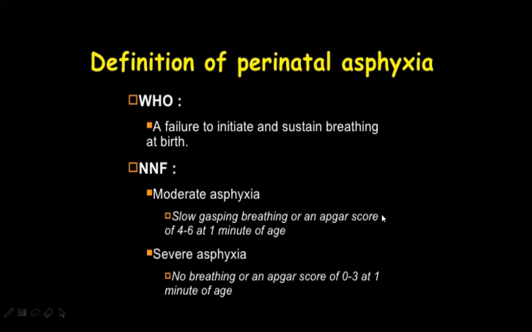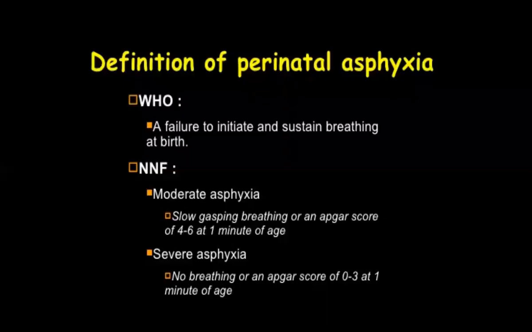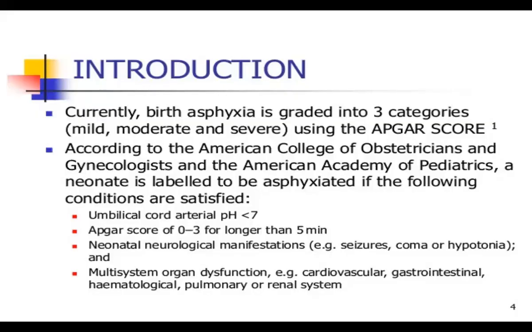In moderate asphyxia there is slow gasping breathing, and in severe asphyxia there is no breathing, when assessed within 1 minute of age. That is the criteria we follow. Currently, birth asphyxia is graded into three categories: mild, moderate, and severe. Previously it was just moderate and severe, but now it is divided into three.